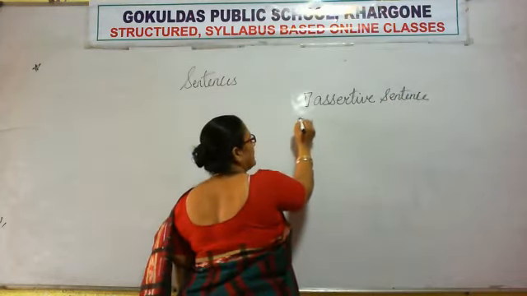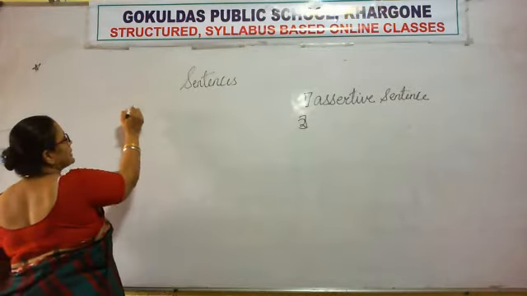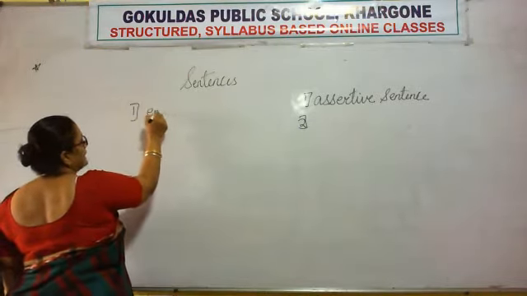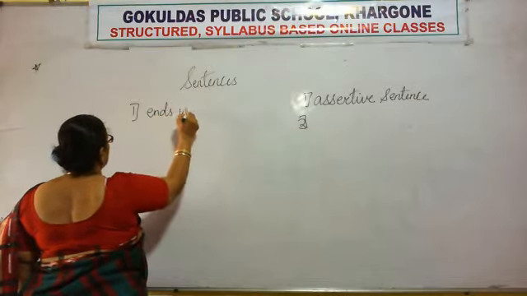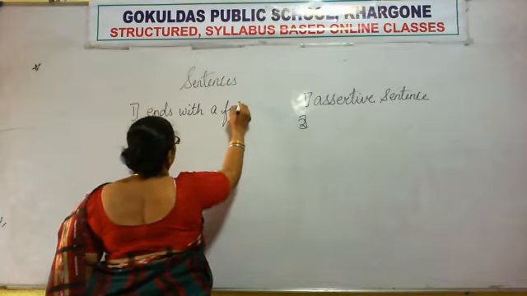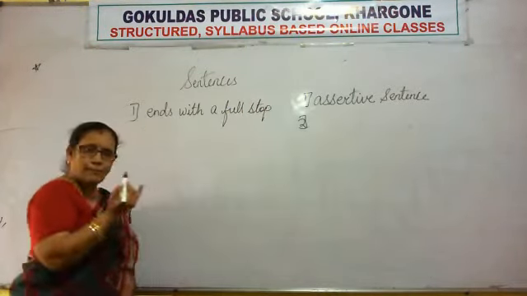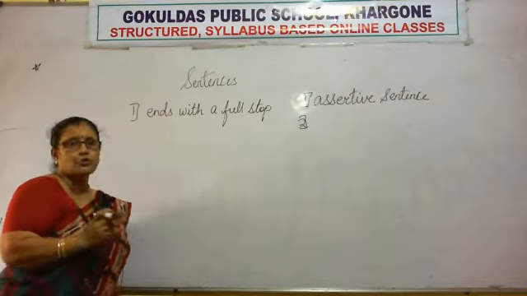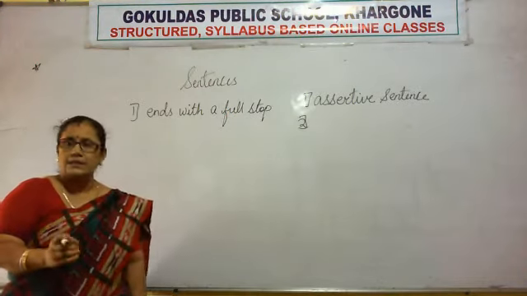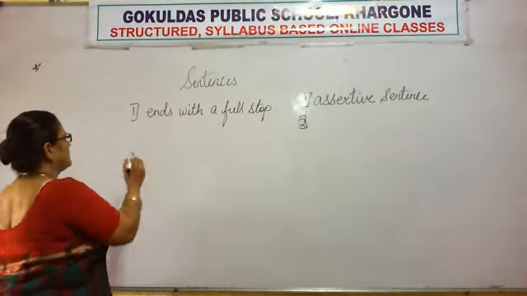Now, what are the rules for assertive sentence? Let's revise the rules. Yes, it ends with a full stop. See, these are the rules. If you remember the rules, it will be very easy for you to identify whether the sentence is assertive or not. Second thing is it is a fact.